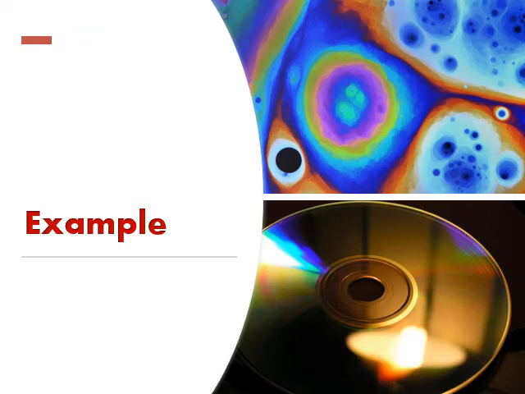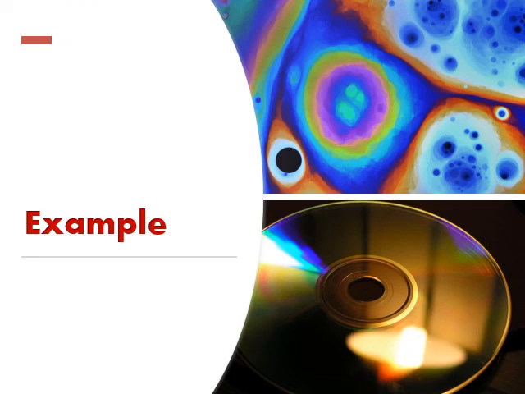If you move the CD and view it at different angles, you can observe various color patterns on it. Or another example, a peacock feather. All these are ultimately examples of interference that we can observe in our daily life. So this is about interference.